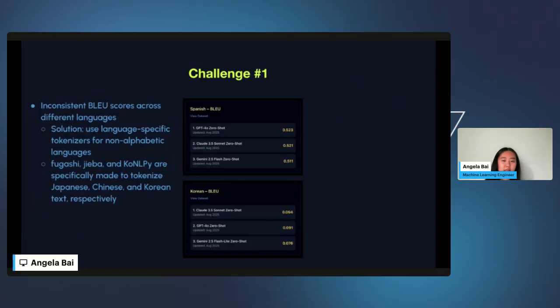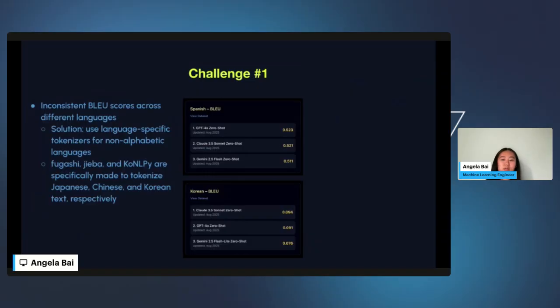For Spanish, it's ranking around 0.5, whereas for Korean, it's below 0.01. And we noticed a pattern that languages that use the Latin alphabet, like Spanish or English, were ranking in the 0.5 range, while non-alphabetic languages such as Korean, Japanese, and Chinese were ranking below 0.01.